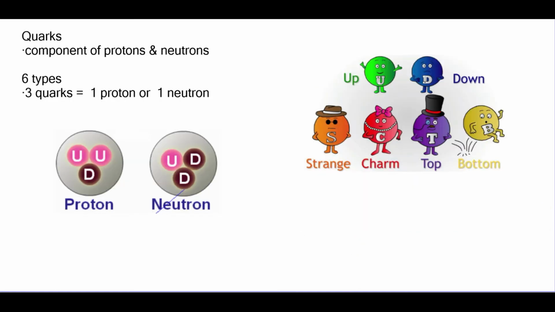Dalton said that particles were indivisible, but we know that they are made up of smaller particles. And the first division, or the next smallest particles, are quarks, and they make up protons and neutrons. There are 6 types, and it takes 3 quarks to make a proton or a neutron. The names are up, down, strange, charm, top, bottom. You're not responsible for those. All you need to know is the definition of quarks and that there are 6 types.